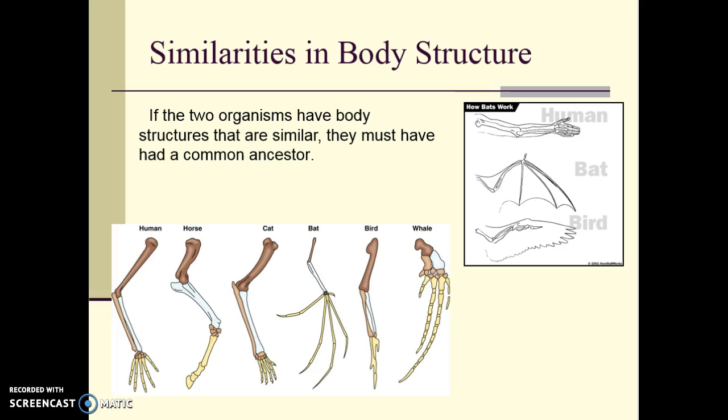Another item of evidence is similarities in body structure. I have here examples of arm bones from everything from a human to a whale. And you can see in that whale the similarities in the wrist structure. Also in the femur. The femur would be this top bone right here. And then in the wrist structure. Even for something like a bat. This seems to indicate that there's some kind of a relationship between them. How far back, we don't know, but that seems to indicate some type of a relationship.